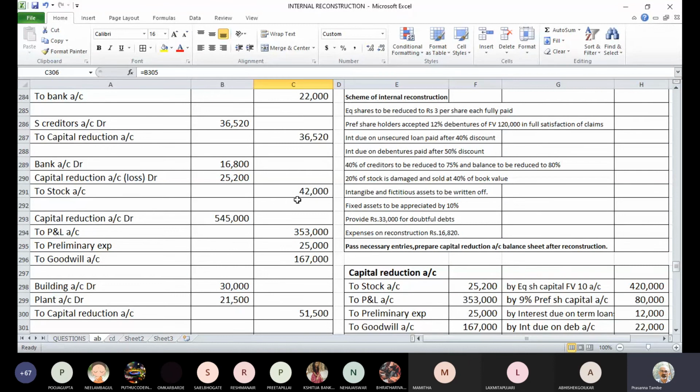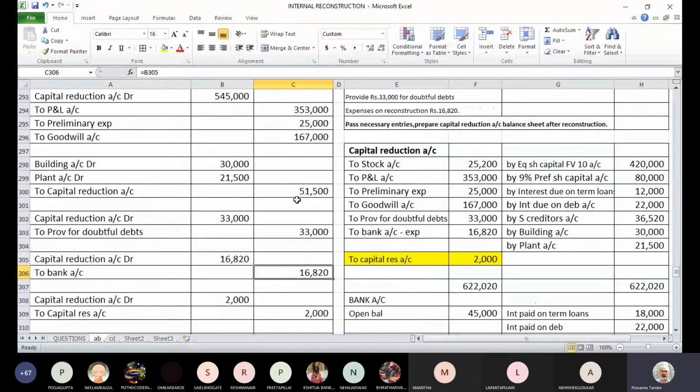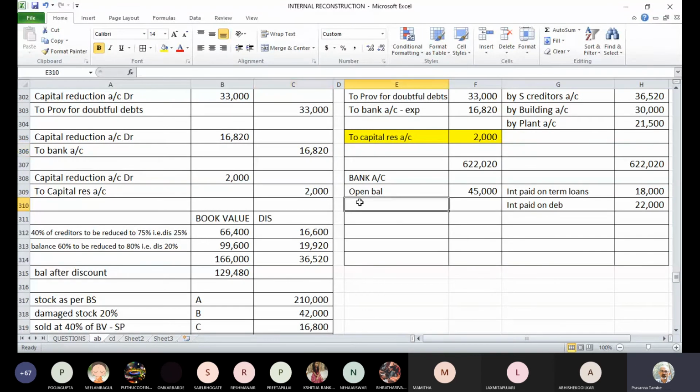Then we have sold stock, and we received 16,800 rupees. So sale of stock, 16,800.